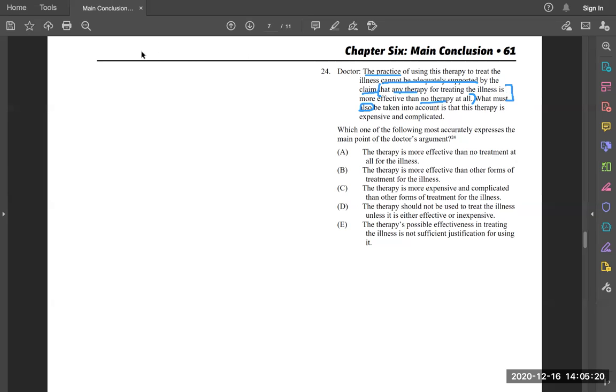If we were to erase everything that's going on here and take this down to the very basic, simple sentence: our practice cannot be adequately supported by the claim. They explain the claim, so you need that in order to understand what the claim is. It's not doing the supporting. And then they say what must also be taken into account is blank.